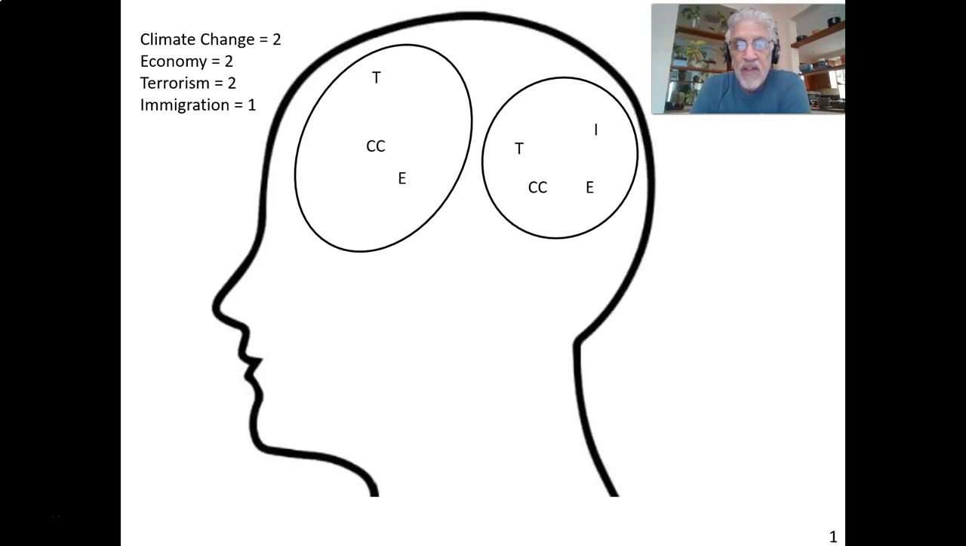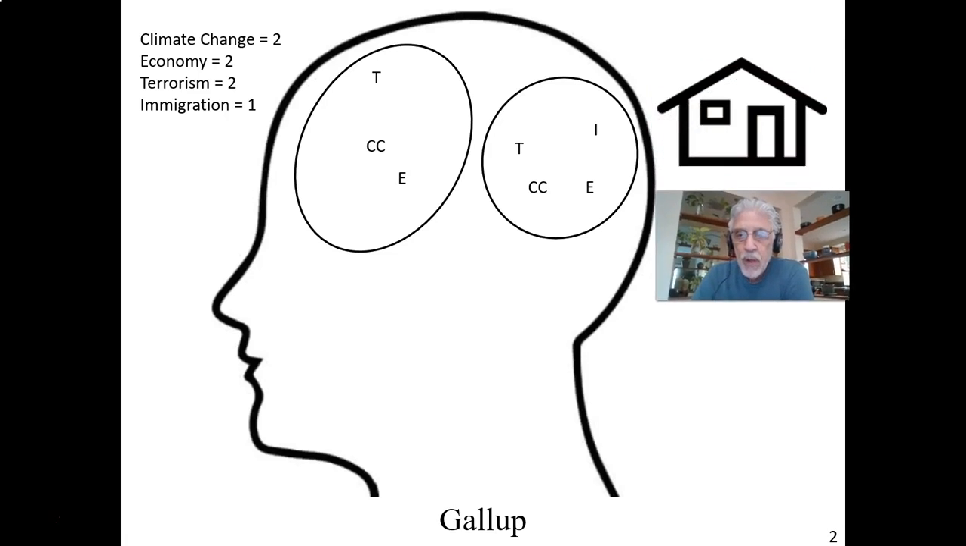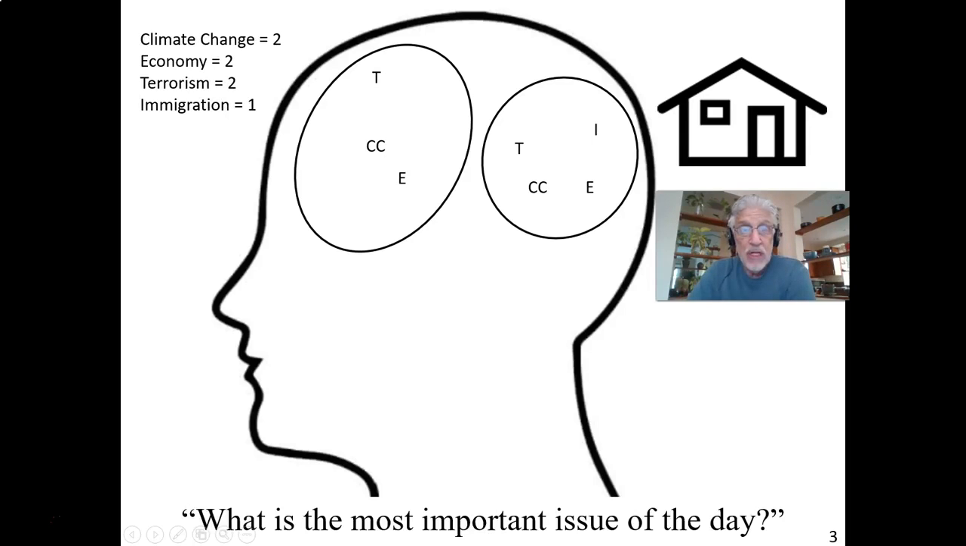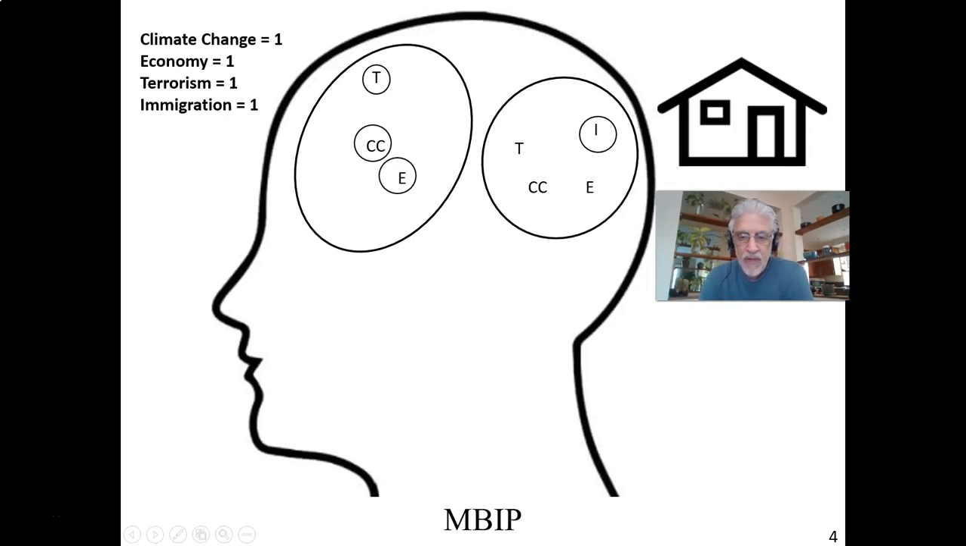Now, if this person were at home, let me move my head out of the way there. This person was at home and Gallup called up and they agreed to be part of a survey. One of the questions that Gallup typically asks is, what's the most important issue of the day? Now, again, we know the memory-based model. We've studied the memory-based model. Well, what would happen? This person would take a random sample of attitudes, mostly from the top of the head, not so much from the back of the head, and based on that, they would express an opinion.